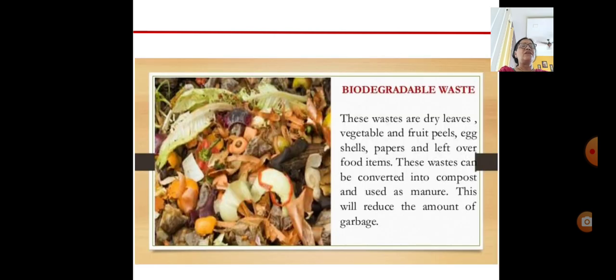See here, biodegradable waste: dry leaves, vegetables, fruit peels, these all make the biodegradable waste. They are easily able to mix into the soil, and it can be converted into compost and used as manure for the good growth of the trees and plants.